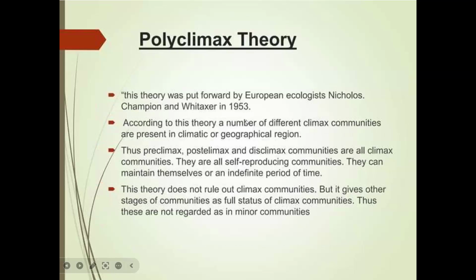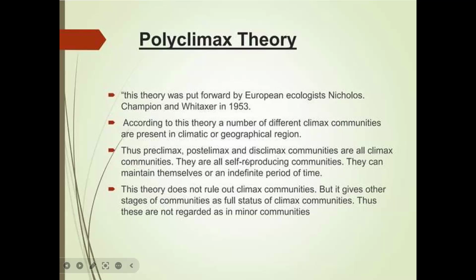Next one is the polyclimax theory. This theory was put forward by the European ecologists Nichols, Champion and Whittaker in 1953. According to this theory, a number of different climax communities are present in a climatic or geographical region. Thus the pre-climax, post-climax and disclimax communities are all climax communities.